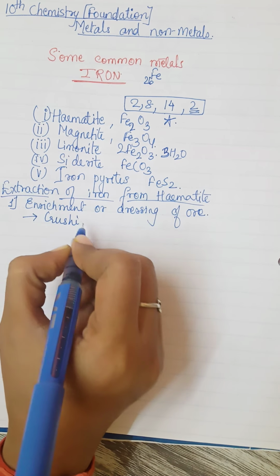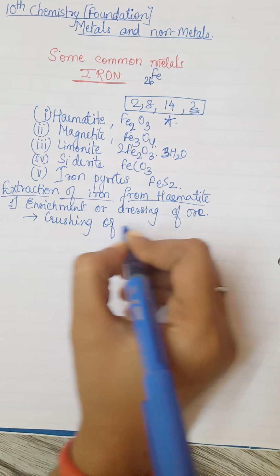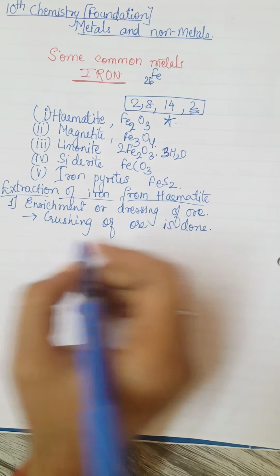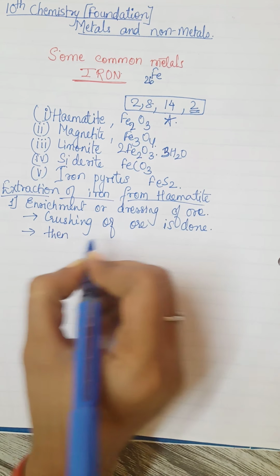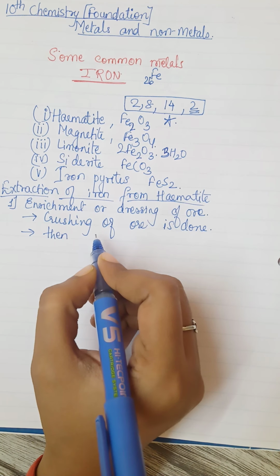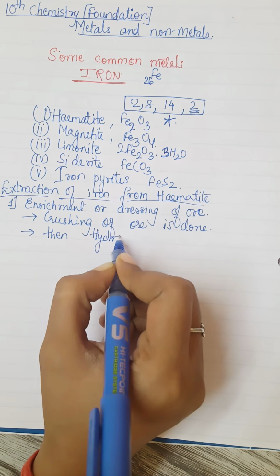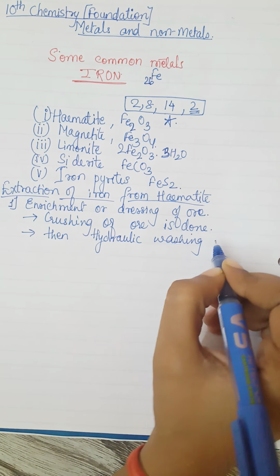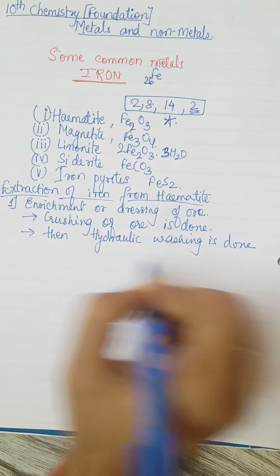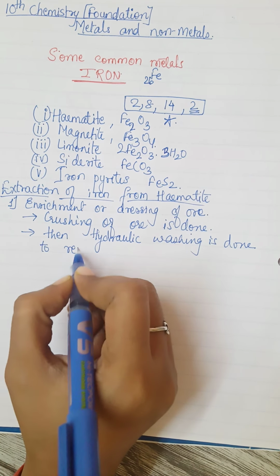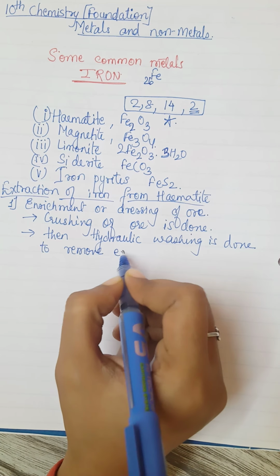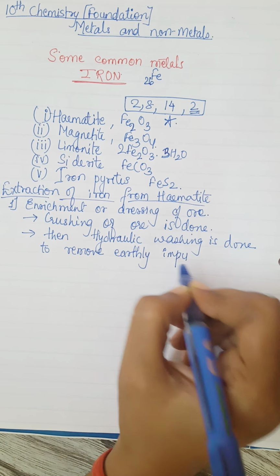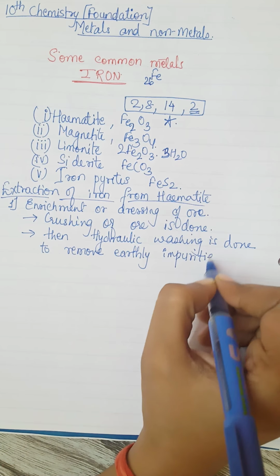So what we will be writing: crushing of ore is done, then washing, or you can say hydraulic washing, is done to remove earthly impurities. We just use this washing process to remove earthly impurities.